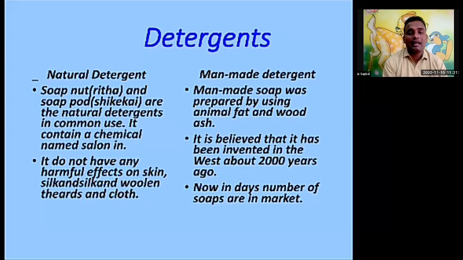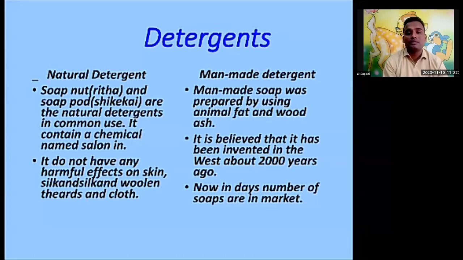The man-made thing, as I said earlier, is what is produced by using natural things. So man-made soap was prepared by using animal fat and wood ash. See what they used to use to make a detergent: animal fat and wood ash. It is believed to have been invented in the West about 2000 years ago. Nowadays we are using a number of detergents, but it is believed that detergent was also available before 2000 years ago.